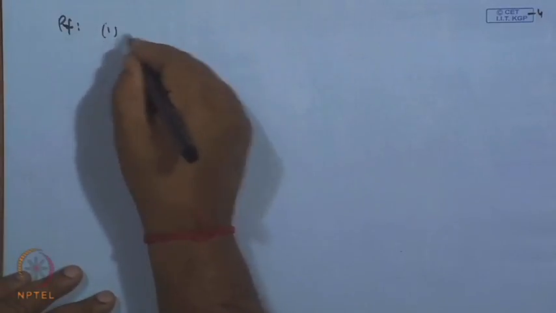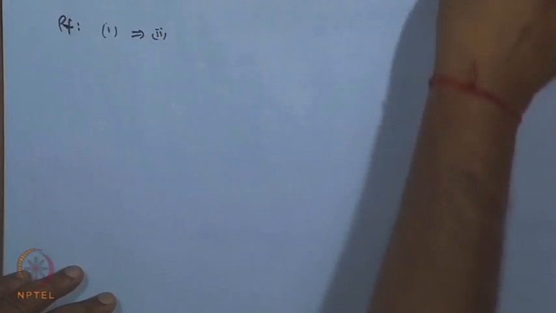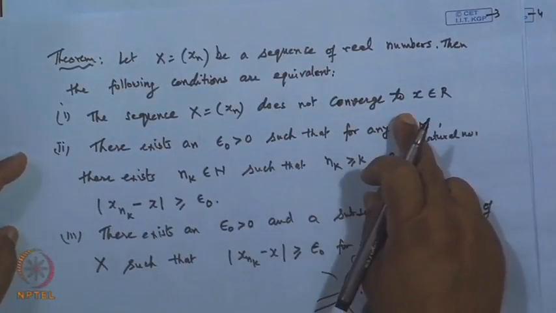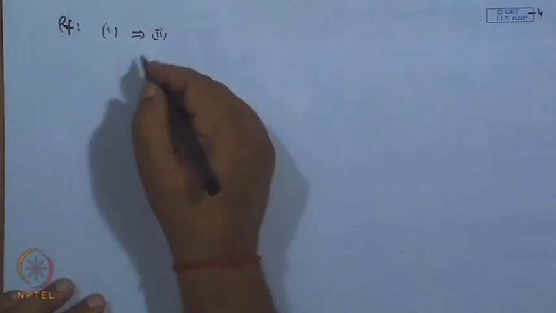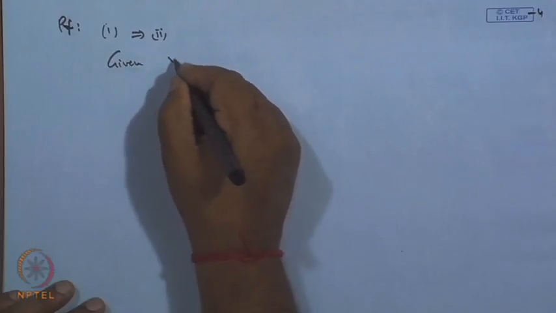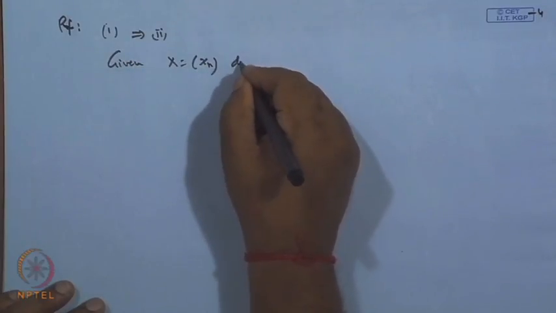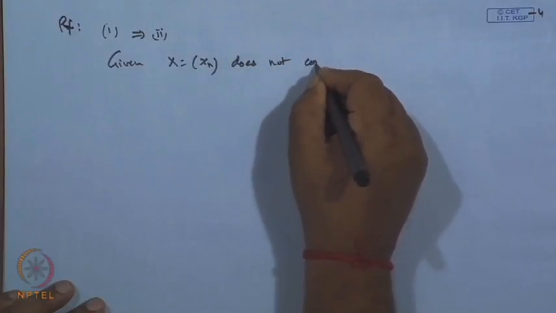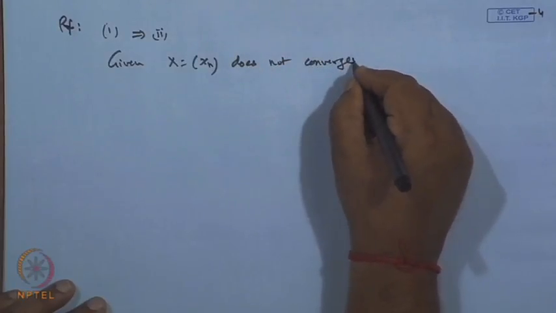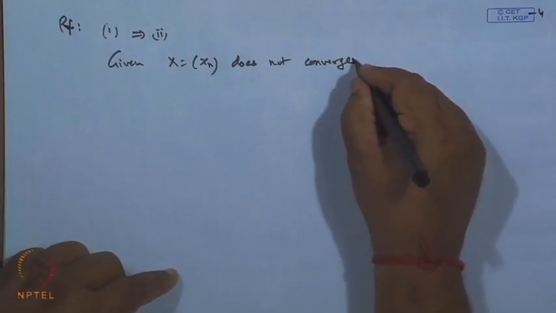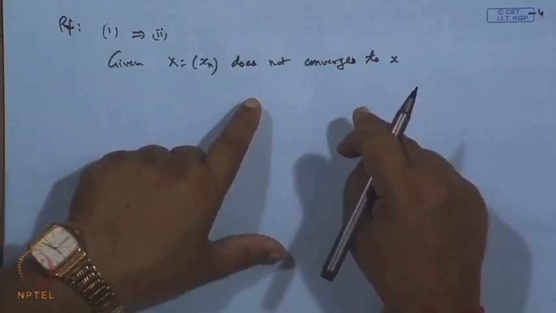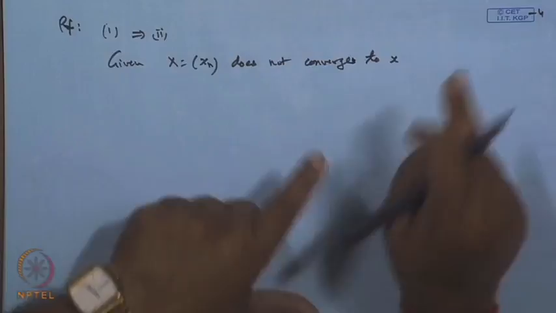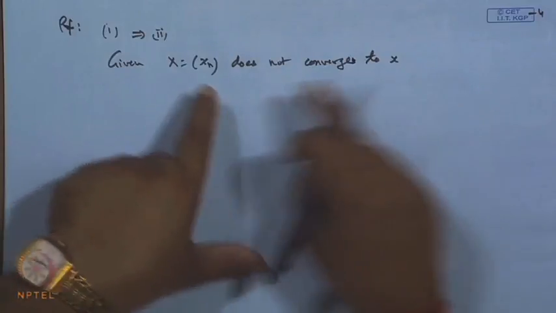First, 1 implies 2. Let us see what the first is. The sequence does not converge, then we have to find this thing. Given that the sequence x_n does not converge to x, what does it mean? For convergence, for any epsilon greater than 0, there will be an integer k such that for all n greater than k the difference is small.